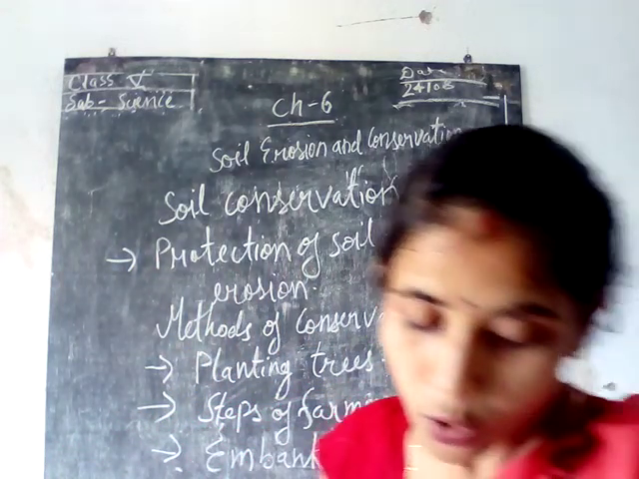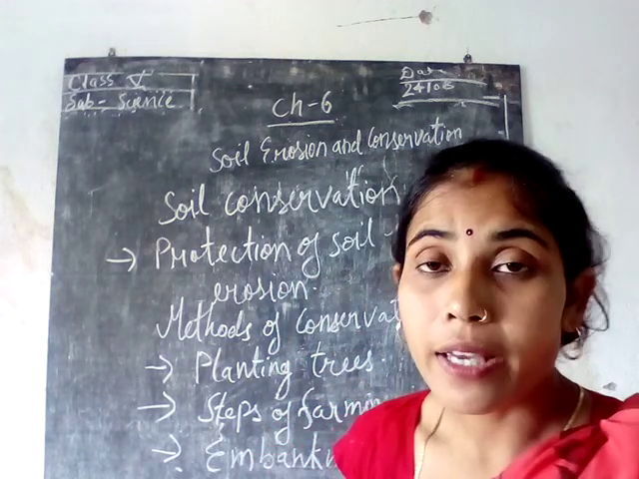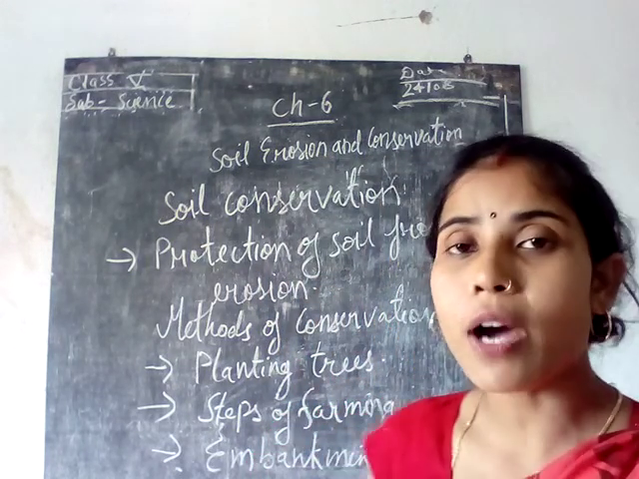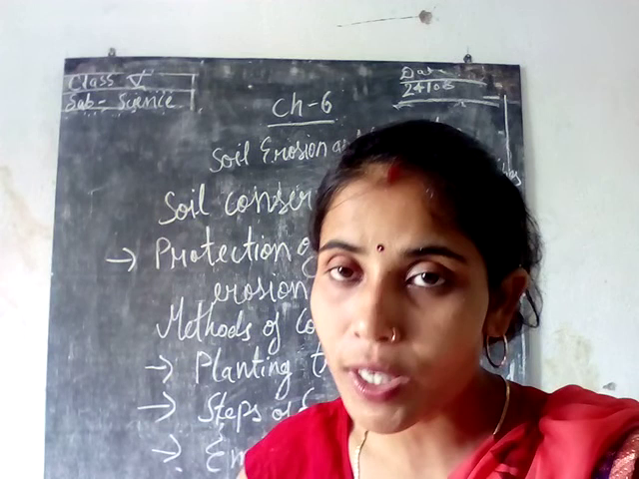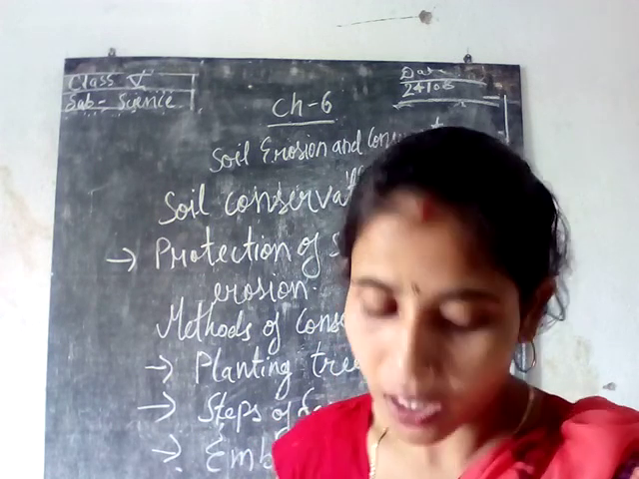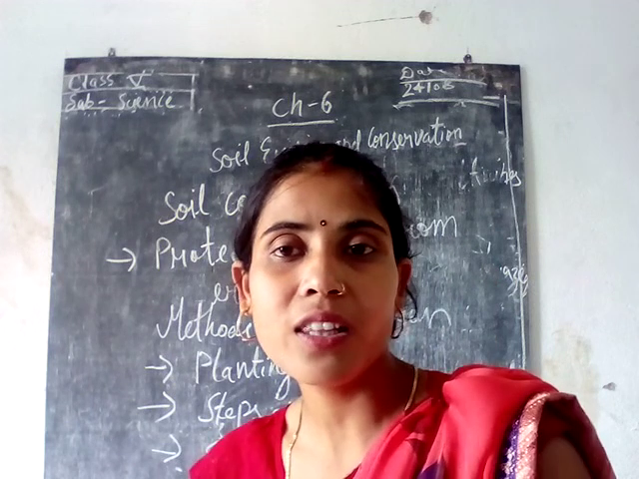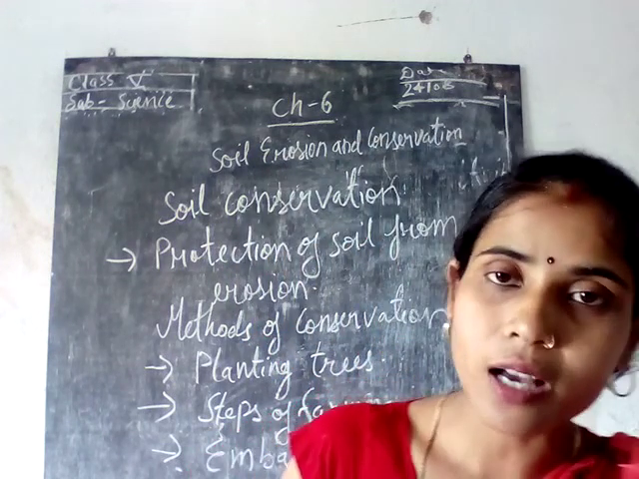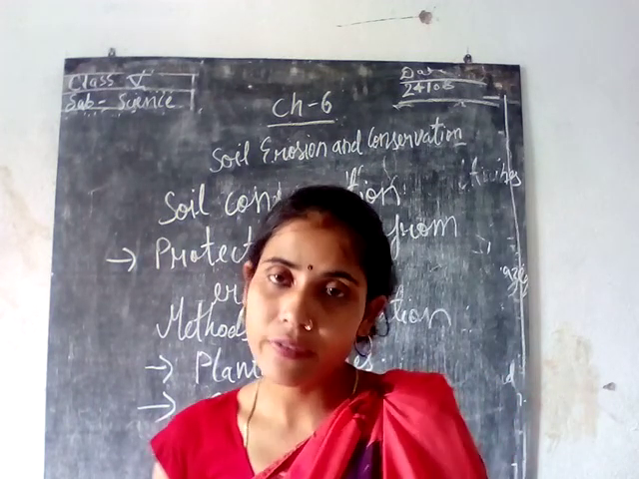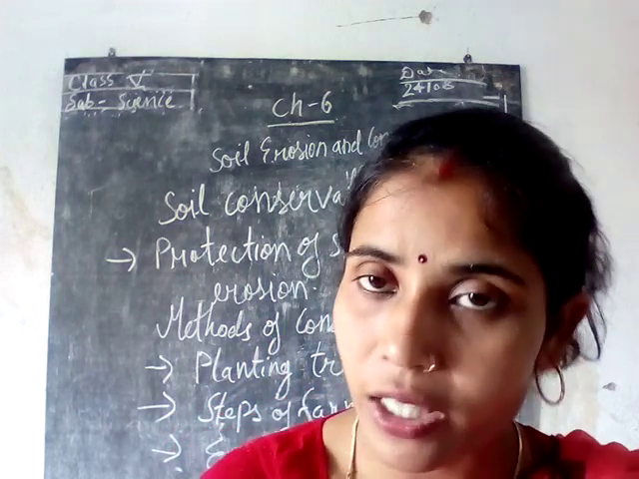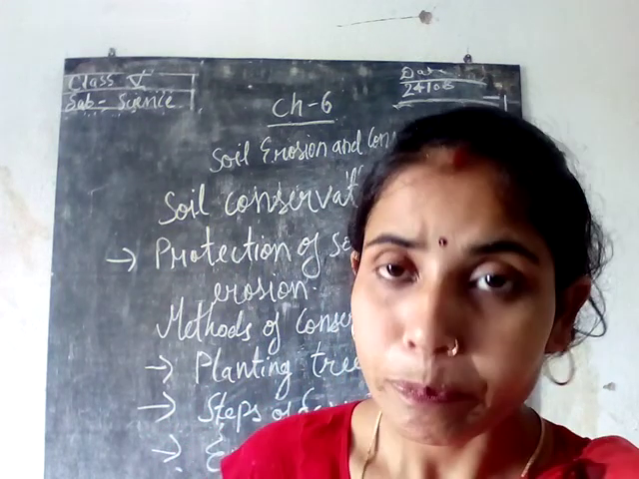So there are several ways, but we are discussing here only 3 methods in which we can conserve the soil. Growing trees and plants, then steps of farming, what are the various steps of farming which we can adopt according to the area, and the last one is making embankments. So when floods and all these things come, how can we conserve the soil, that is the thing.